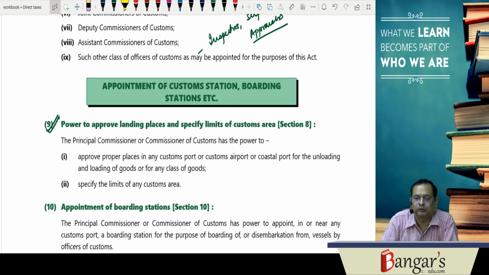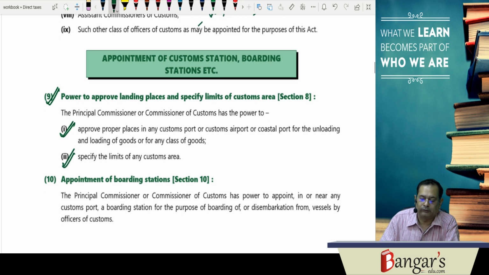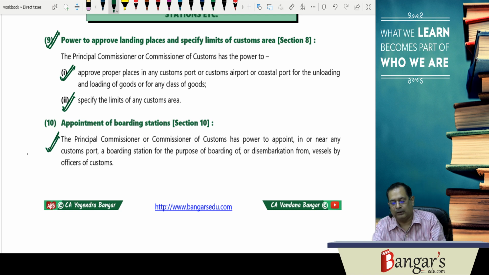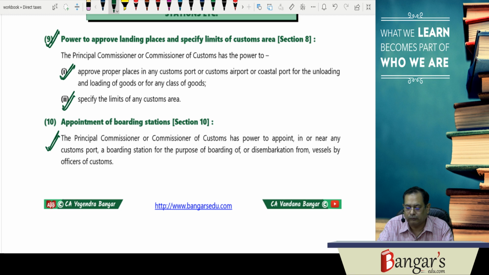The principal commissioner or commissioner of customs has the power to approve the places in any custom port, custom airport, coastal port for unloading and loading of goods or any class of goods, and to specify the limits of the custom area. Then we have the appointment of boarding stations. The principal commissioner or commissioner of customs has the power to appoint what? The places where the disembarkation from vessels will be made. This is a boarding station. It may be at a custom port or custom airport. Okay, boarding stations are there.